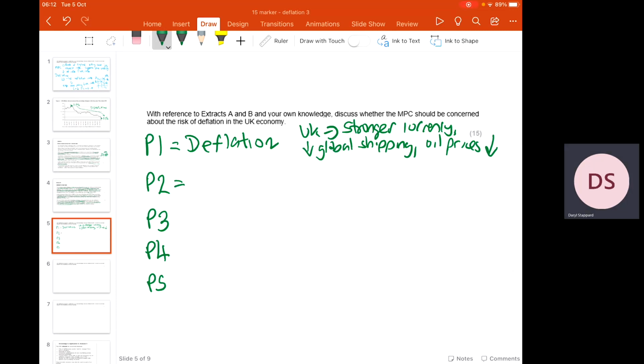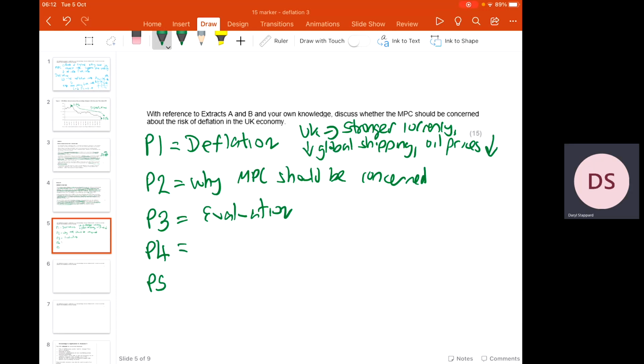Now, paragraph 2, what I'm now looking for is one reason why MPC should be concerned about the risk of deflation. Evaluation would come in paragraph 3. So to what extent should they be concerned, or why should they not be concerned? Paragraph 4 would be a second reason why they should be concerned. And then finally, paragraph 5 would be an evaluation at that point.